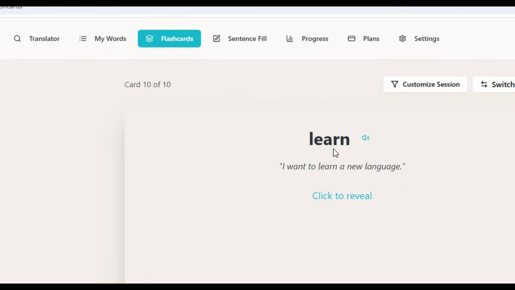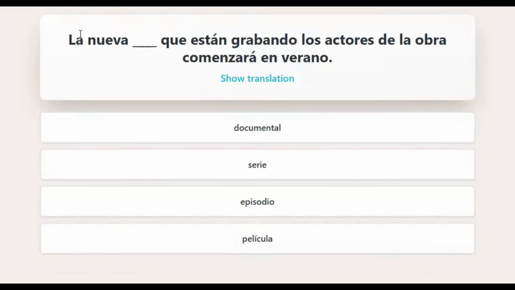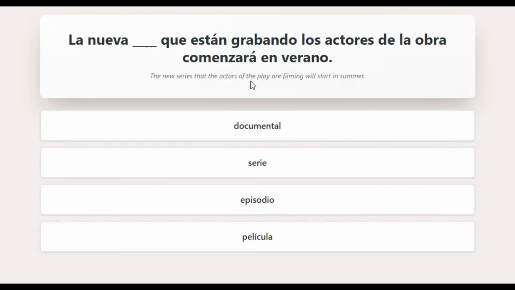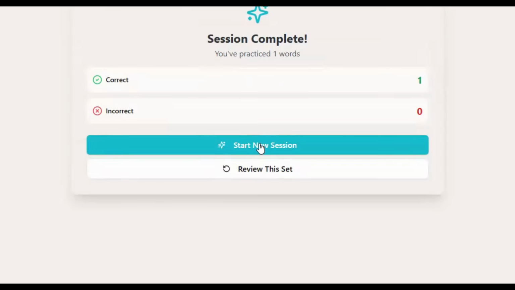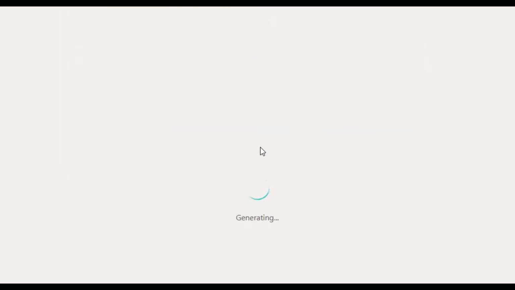But then we've got sentence fill. Let's have a look and see how this works. Okay, so here we've got la nueva blank que están grabando los actores de la obra comenzará en verano. Okay, so the new series that the actors of the play are filming will start in summer. So series, that's what we're looking for. Well, in Spanish, series is said here. Yay! Oh, one correct, zero incorrect. Start new session. Now, what's going on here? Let's have a look again.